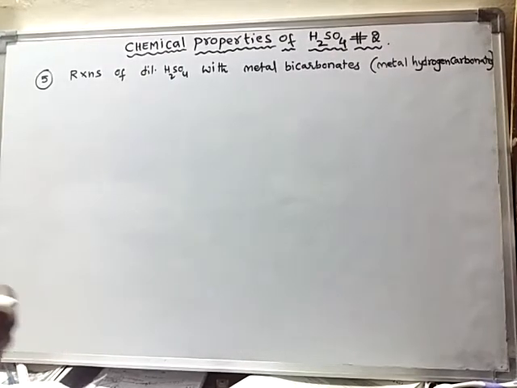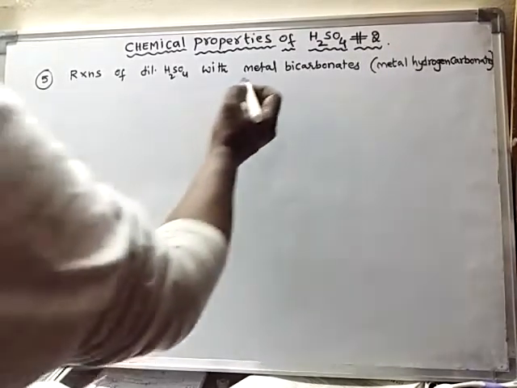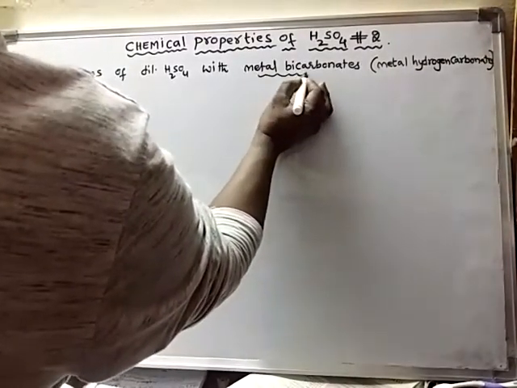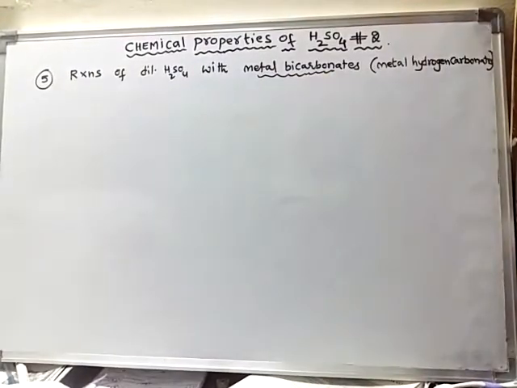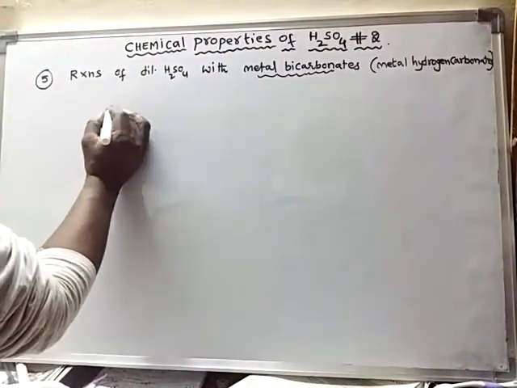Just like how metal carbonates react with dilute sulfuric acid, in a similar fashion metal bicarbonates also react with dilute sulfuric acid.